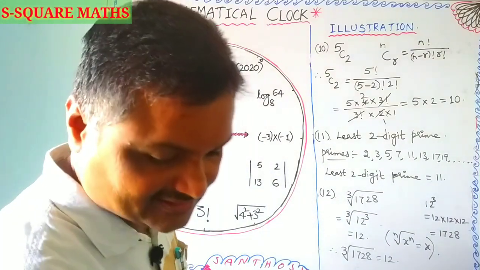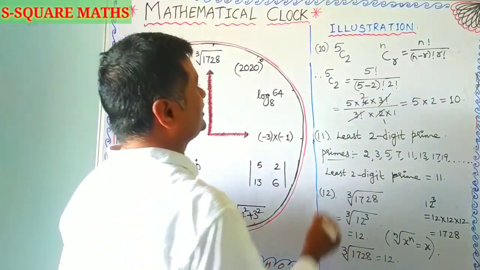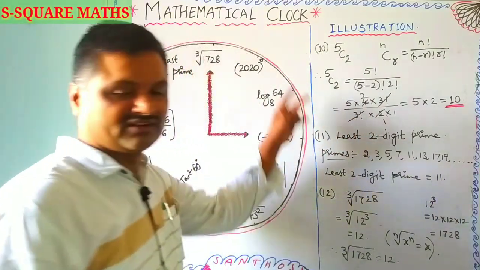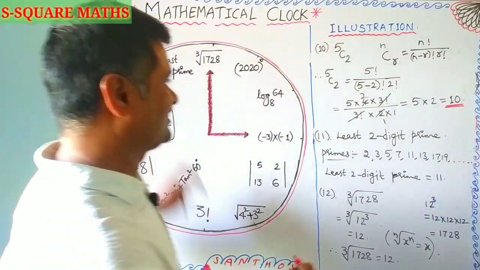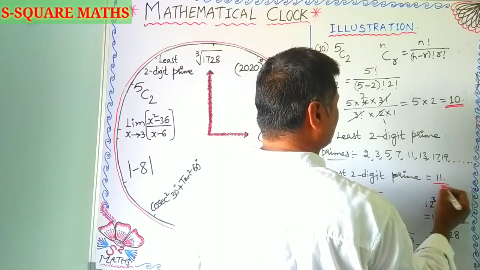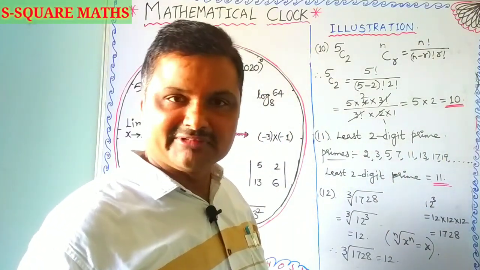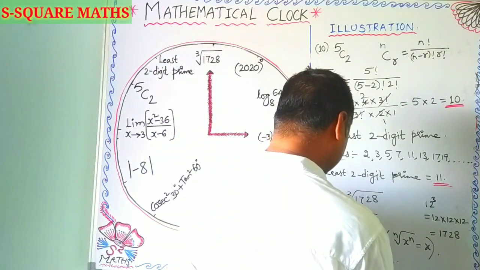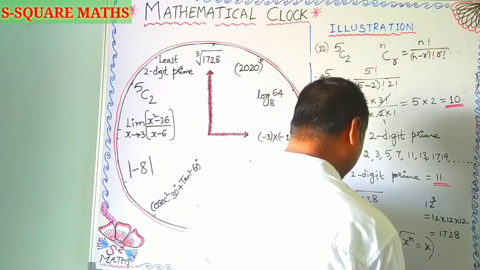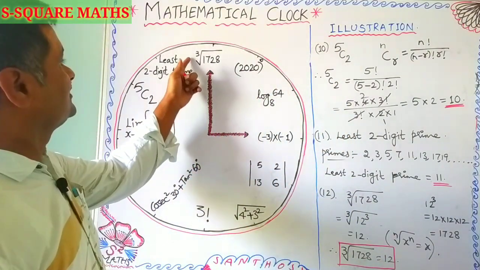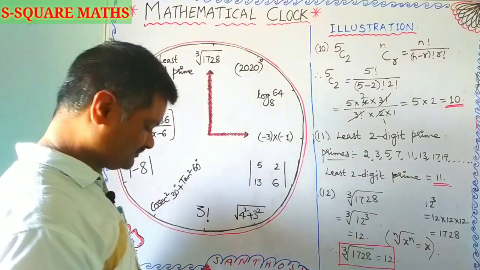Now in this we went through the value of 5C2, which is 10. For the position of 10, 5C2 is nothing but 10. For the position of 11, the least 2-digit prime number is nothing but 11. Next, the cube root of 1728 is nothing but 12. The position of the clock here is nothing but 12.